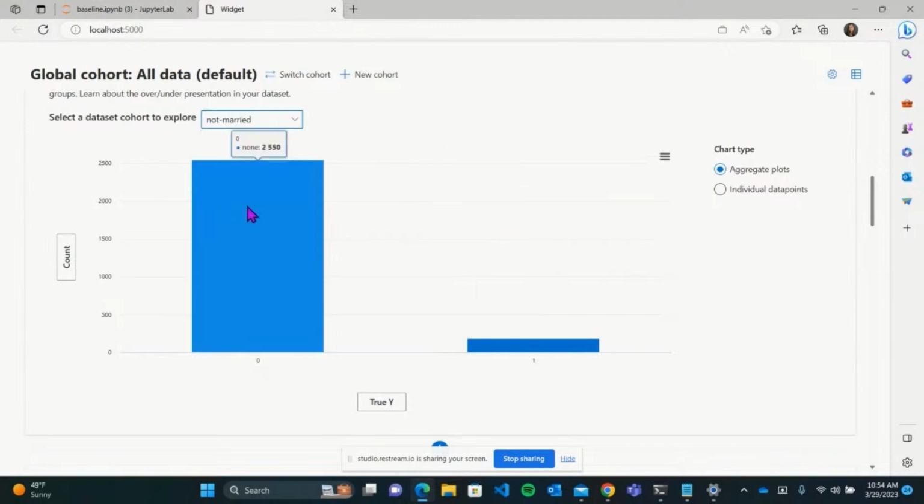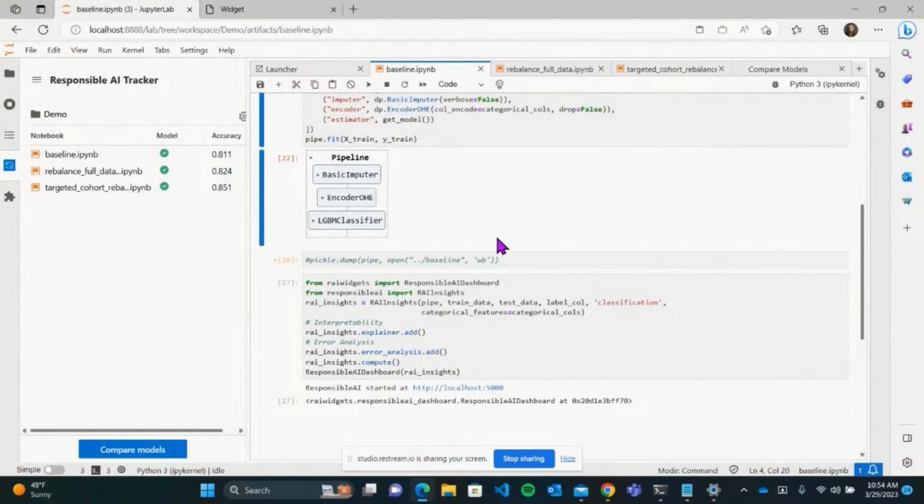And before moving on, I'm just going to look at the not merit cohort. Ooh. We see something a bit more similar to the full data. Again, we see the skewness towards the negative label. So now that we know this information, let's go back to the tracker and try to build on top of that to mitigate some of these issues and improve the model itself.